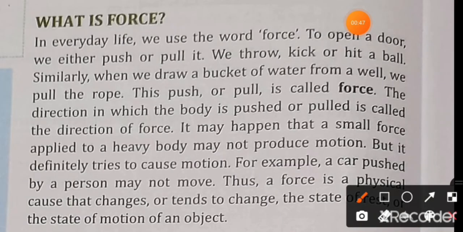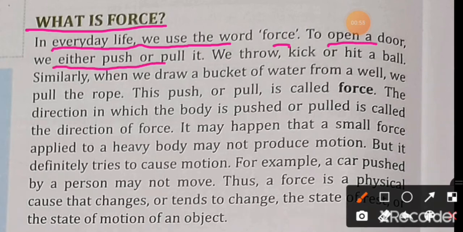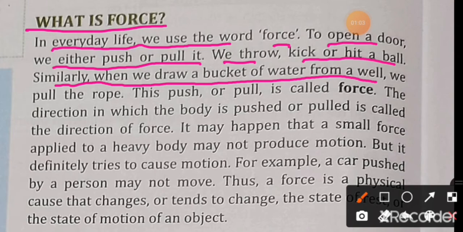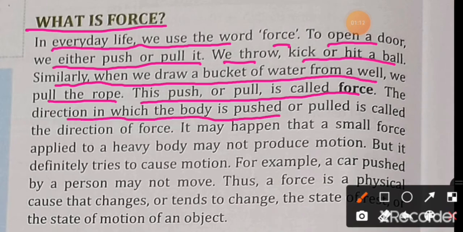Okay, what is force? In everyday life, we use the word force. To open a door, we either push or pull it. We throw, kick or hit a ball. Similarly, when we draw a bucket of water from a well, we pull the rope. This push or pull is called the force. The direction in which the body is pushed or pulled is called the direction of the force.